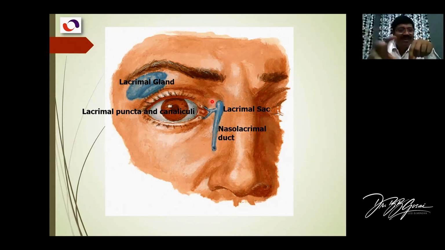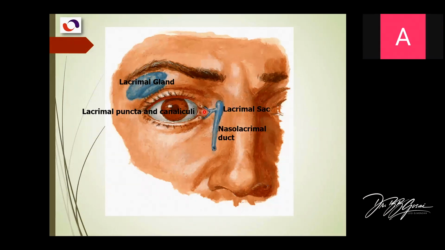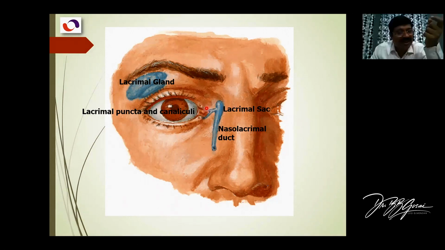Because of the negative pressure, the fluid will be sucked into the sac, and this will pass through this canal. This is the lacrimal canal. Because it's small, we call it canaliculi. Lacrimal canaliculi. So the lacrimal punctum leads to the lacrimal canaliculi, and the lacrimal canaliculi open into the lacrimal sac. Because of the action of the lacrimal part of orbicularis oculi, the lacrimal sac will dilate. Negative pressure will suck the fluid from the lacus through the puncta and canal to the lacrimal sac. So this is how the drainage of the lacrimal fluid takes place.